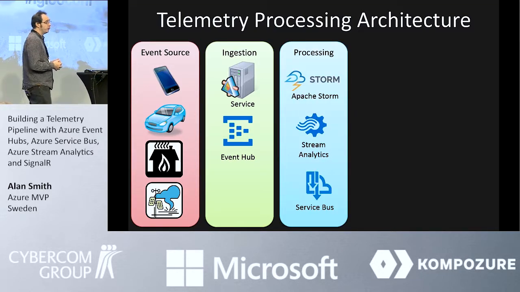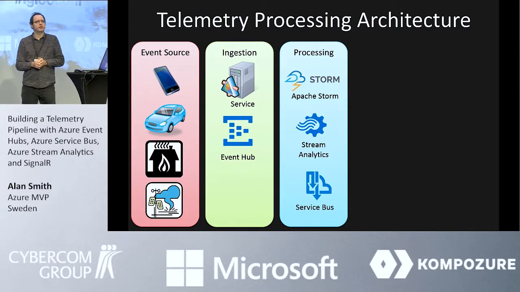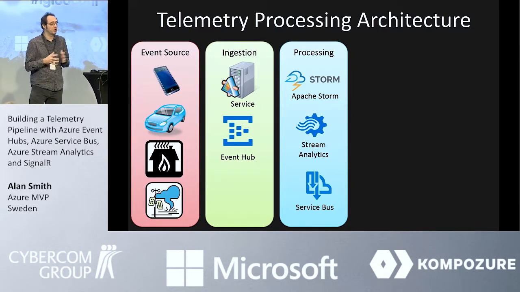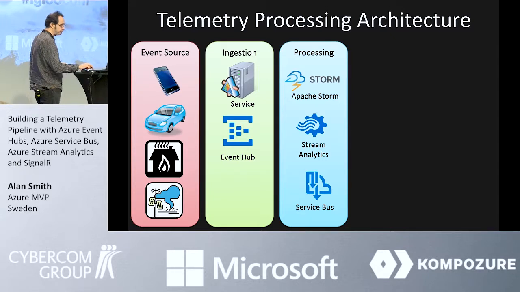We then have some kind of processing. We want to do something with that event data, and we typically look at technologies that are good for working with complex event processing, or CEP. And within Azure, we've got a couple of choices. We've got Apache Storm, and we've got Azure Stream Analytics that we can use there.